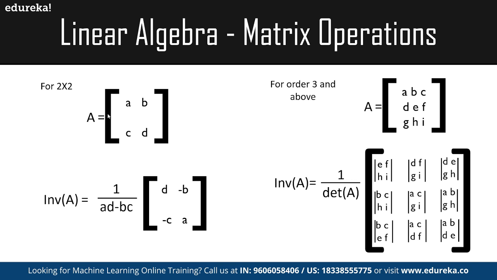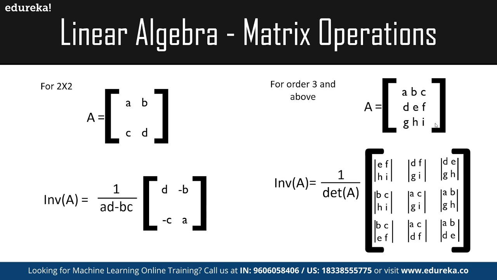So for a 2 by 2 matrix, we can find the inverse by 1 over AD minus BC, as we define the entire value for the inverse. The same way for 3 by 3 and above, like we have A, B, C, D, E, F, and G, H, I. Here we are going to find the value for EF and HI, like we have seen for the determinant, the same way for DF and GI, and so on.